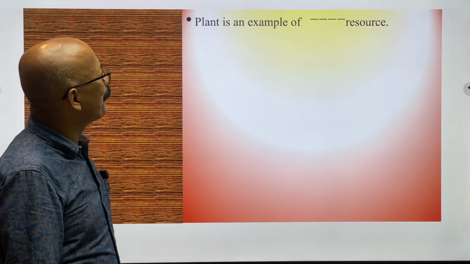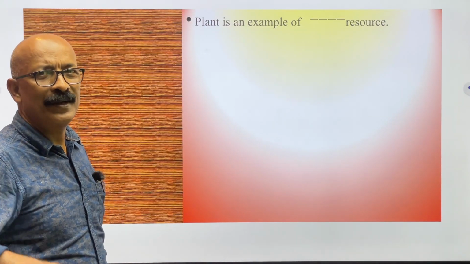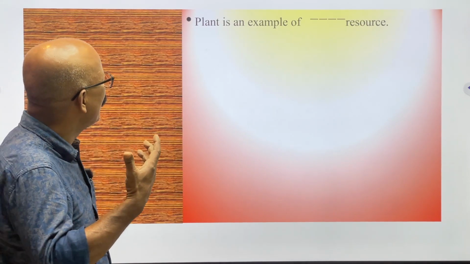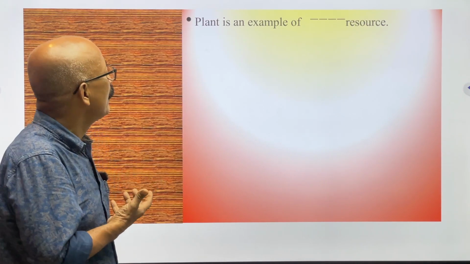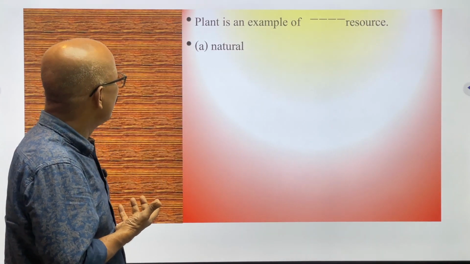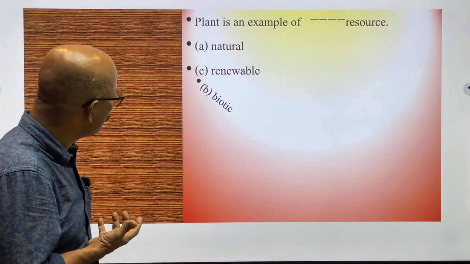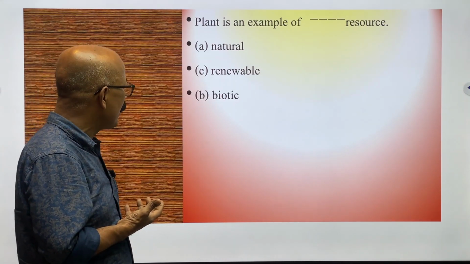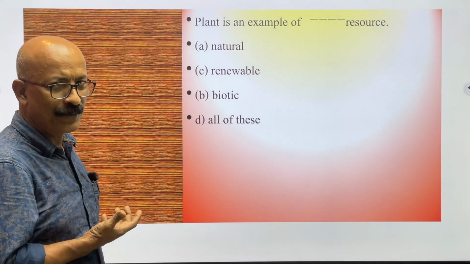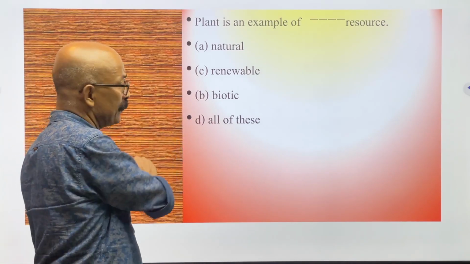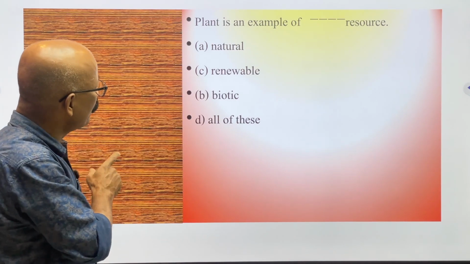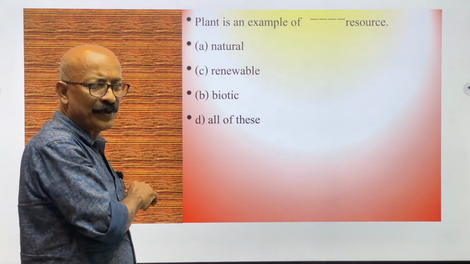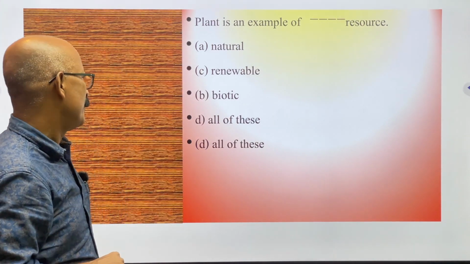Next question. Plant is an example of dash resource. What type of resource it is, we have to predict. The options are natural resource, renewable resource, then biotic resource, and all of these. Yes. So if you study, it's a natural resource definitely, and renewable also and biotic also. So the answer will be all of these. Most probably yes, all of these is the correct answer.